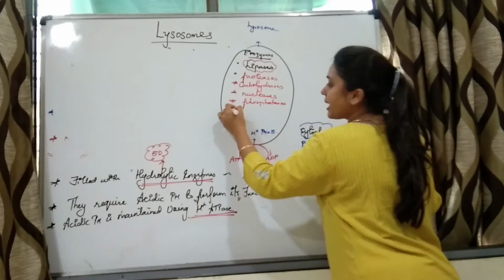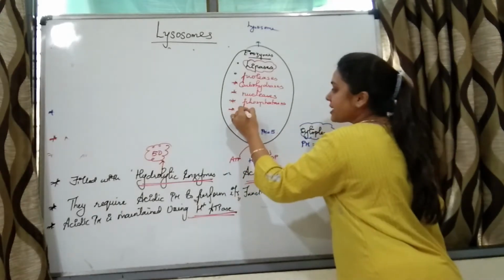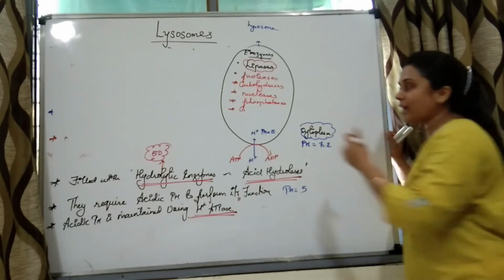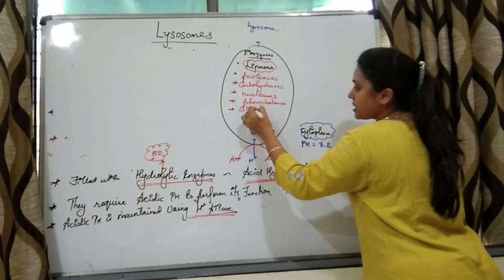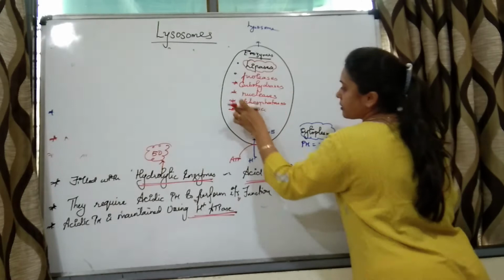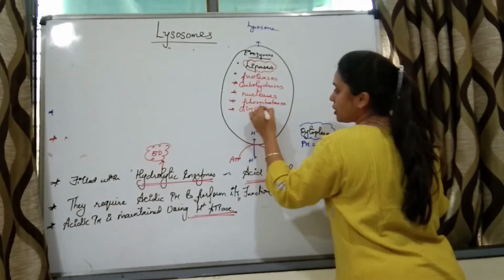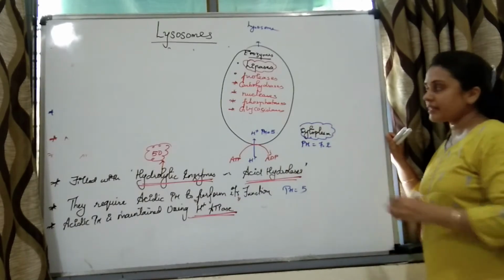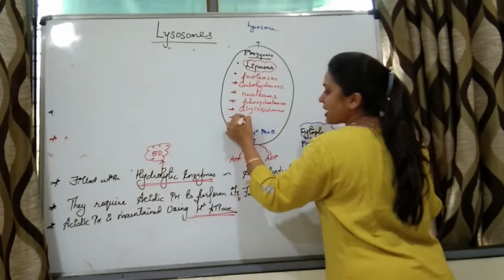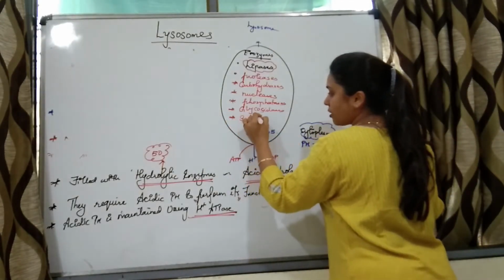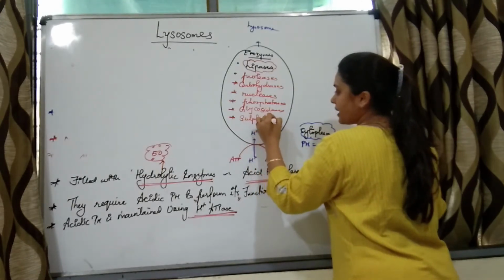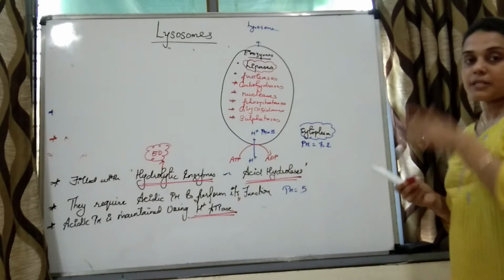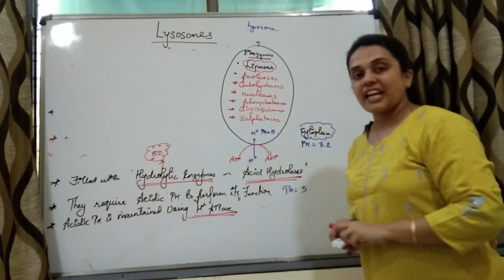Then there are the enzymes to digest the glycolipids, glycoproteins and glycogen. Those are called glycosidases. Then there are enzymes to digest sulfur. Those are called sulfatases. So these are the different types of enzymes which are present in lysosomes.